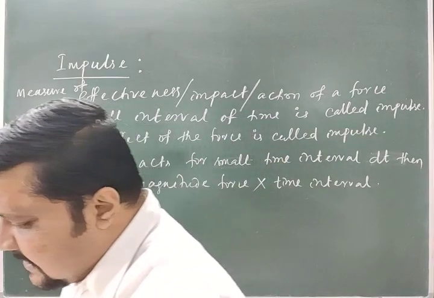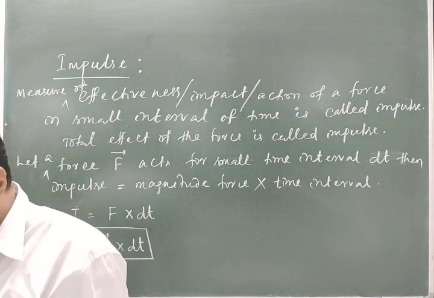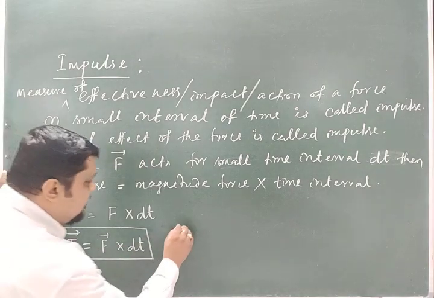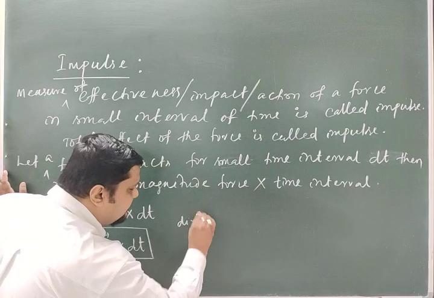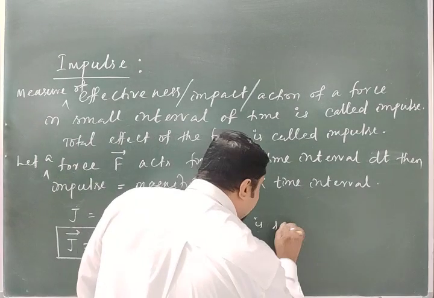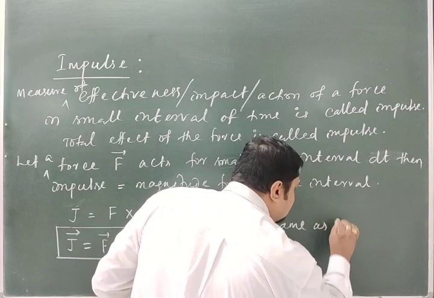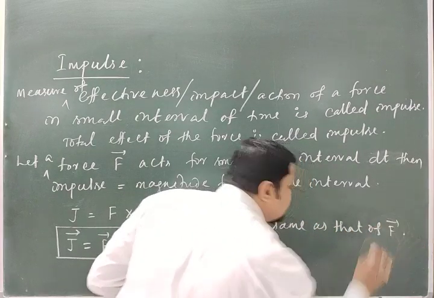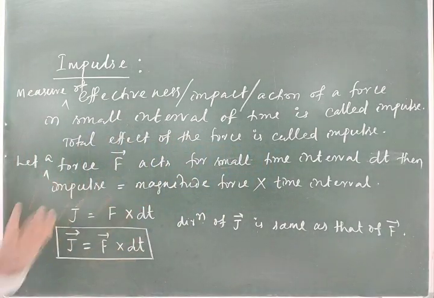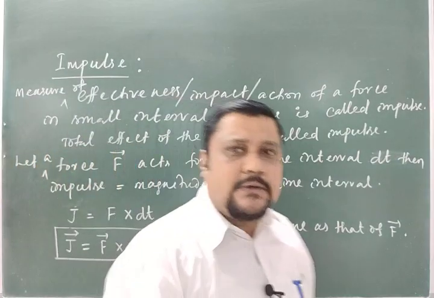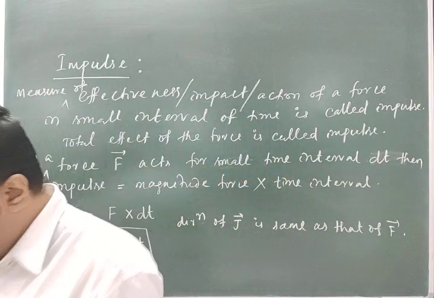The direction of the impulse is same as the direction of F. In what direction the force is applied, that is the direction of the impulse of that force.